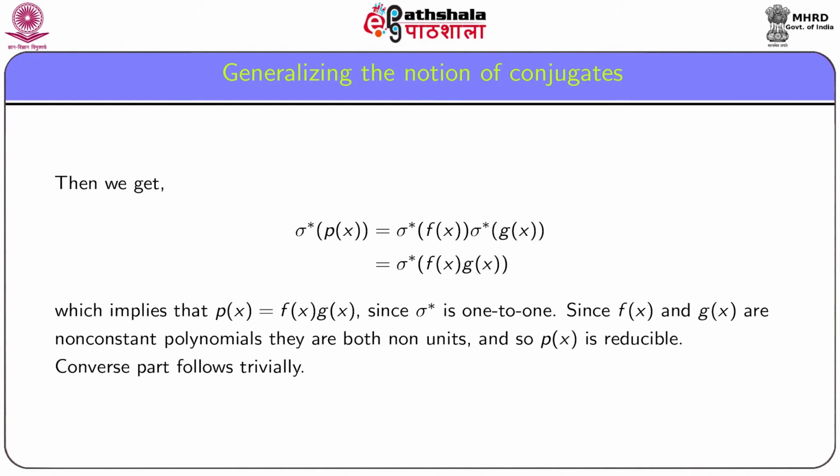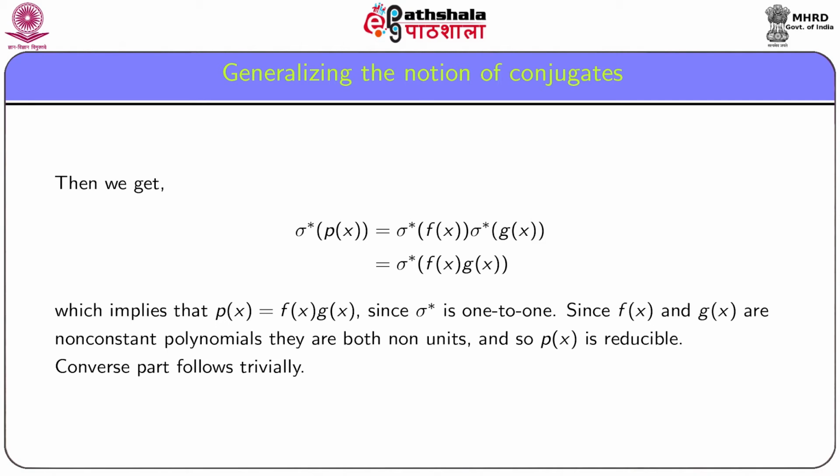Then we get sigma star p(x) is equal to sigma star f(x) times sigma star g(x), which is equal to sigma star (f(x) g(x)). This implies, from the fact that sigma star is 1 to 1, that p(x) is equal to f(x) g(x).